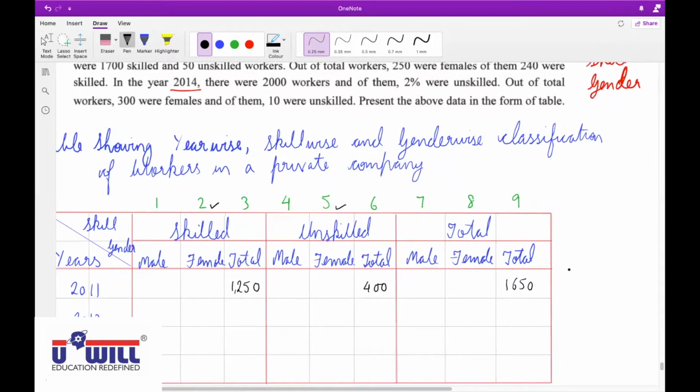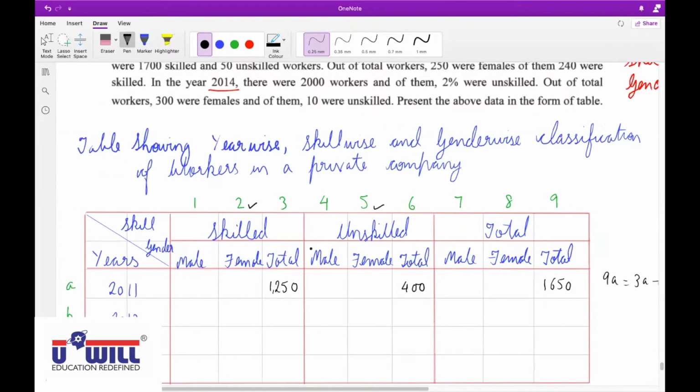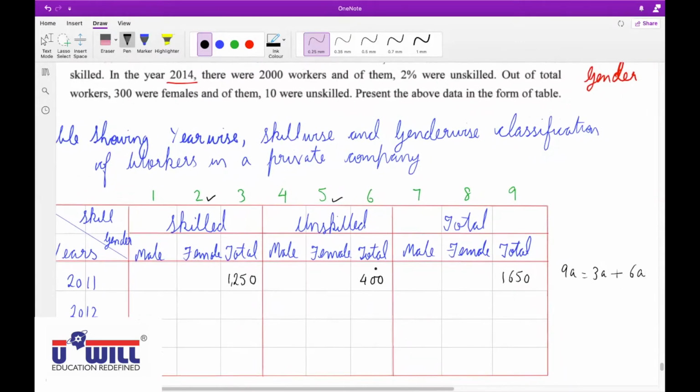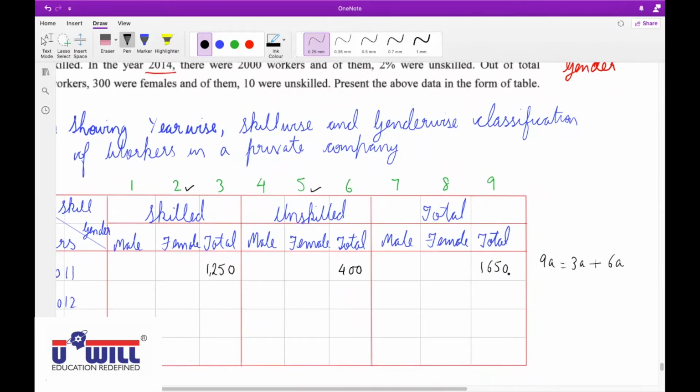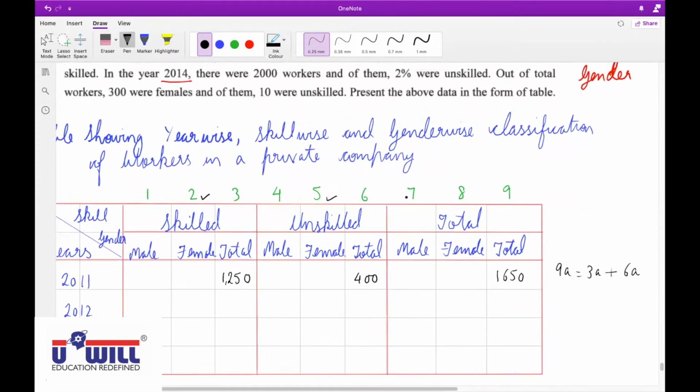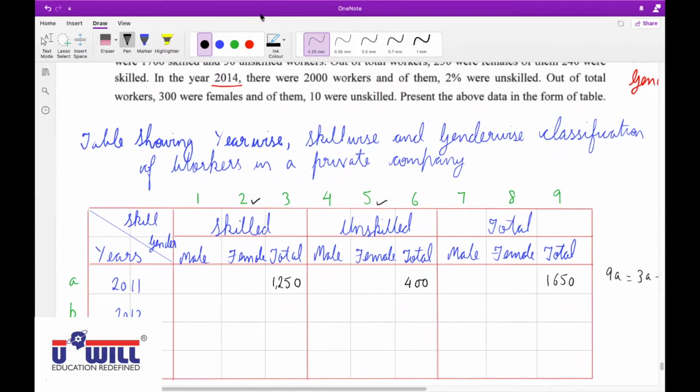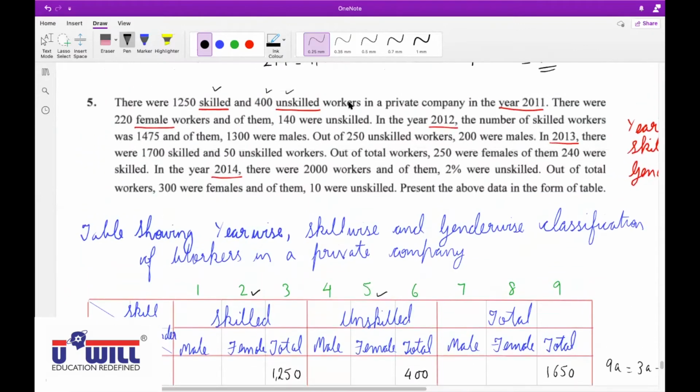You'll say 9A is equal to 3A plus 6A. 3A means 1250 plus 6A means 400. So total number of workers are 1650. Raise your hand who did not understand this. I repeat, raise your hand who did not understand this. Okay, let's proceed further. You can mute yourself, Archie.